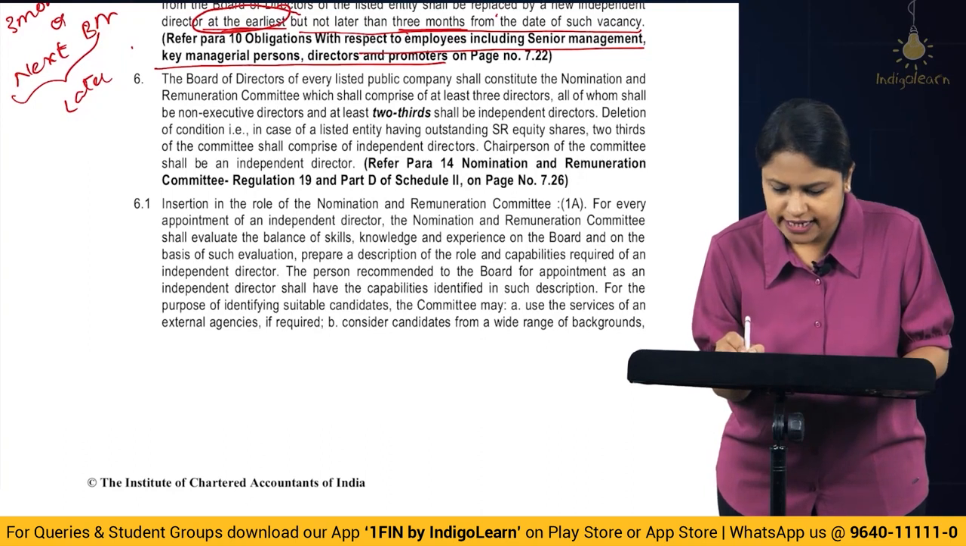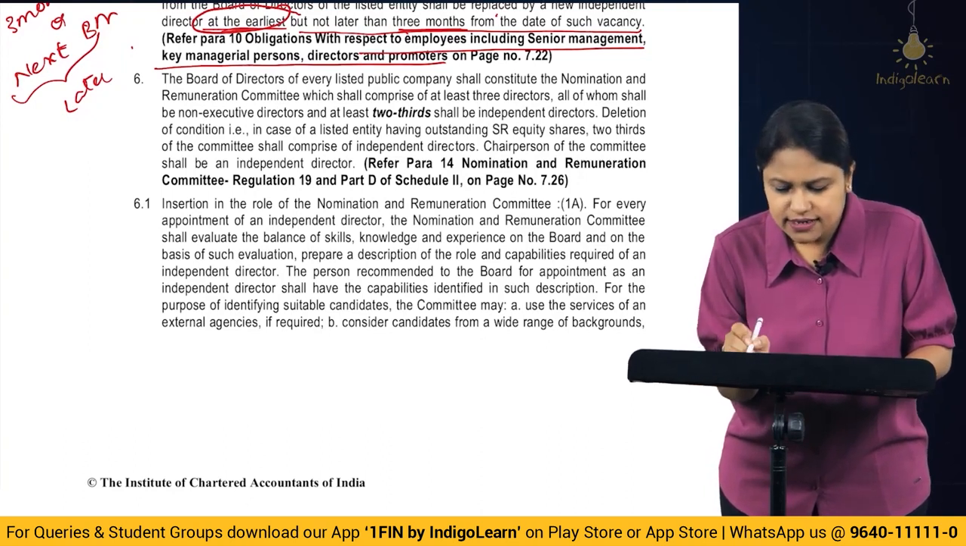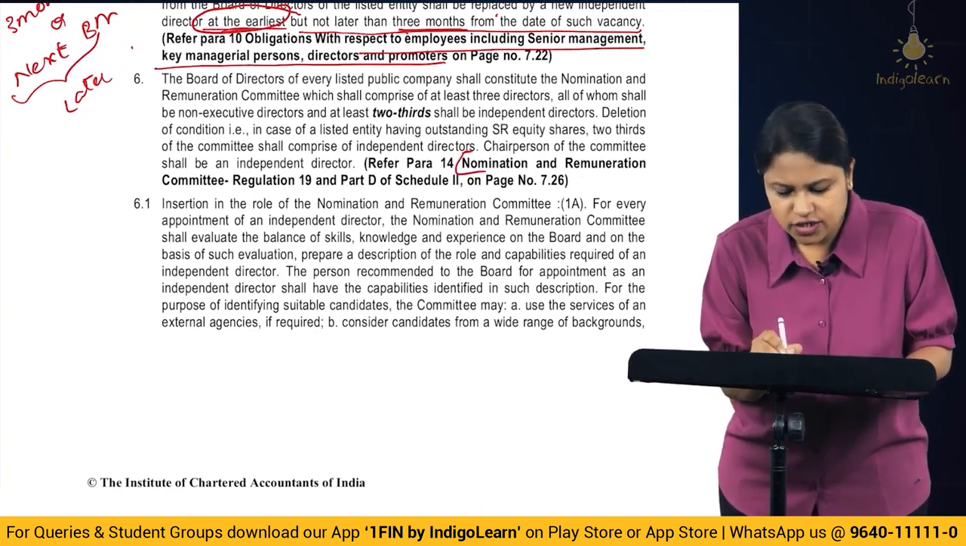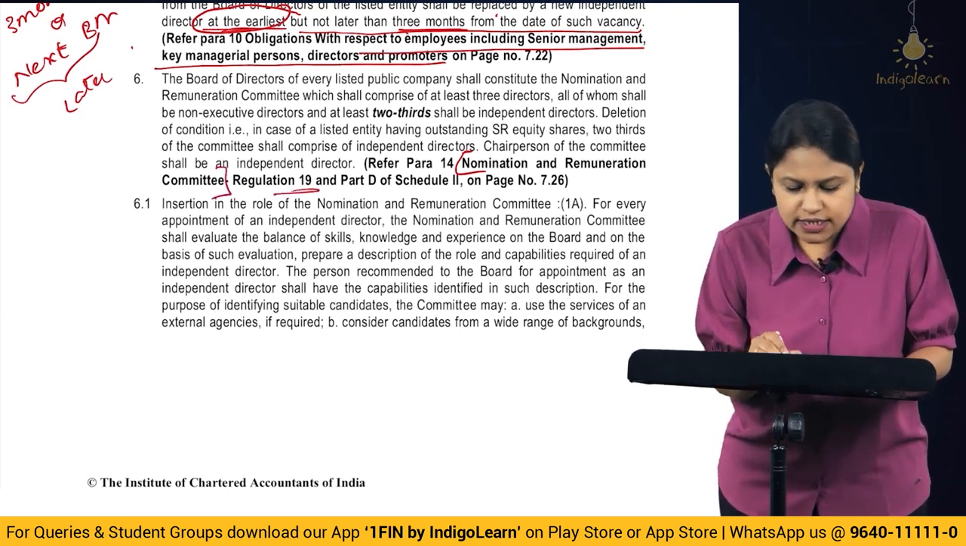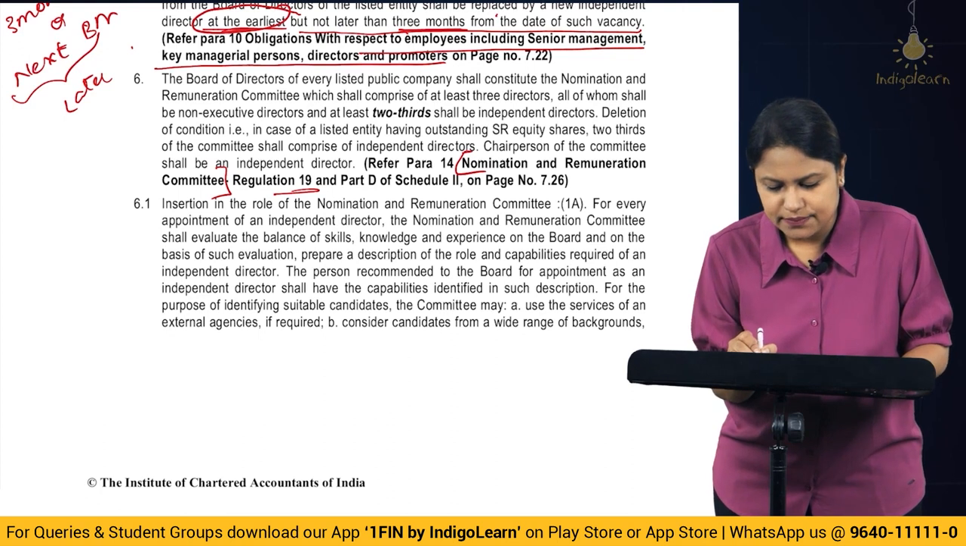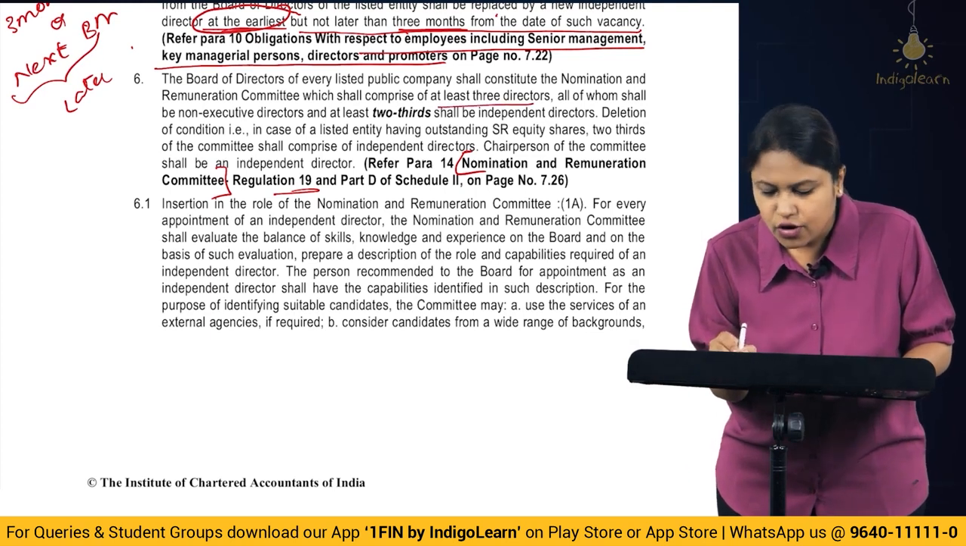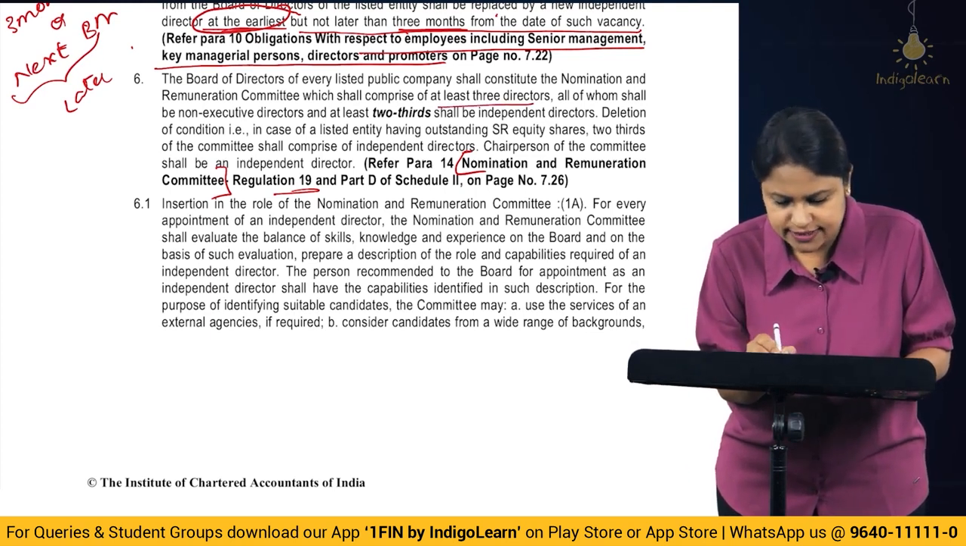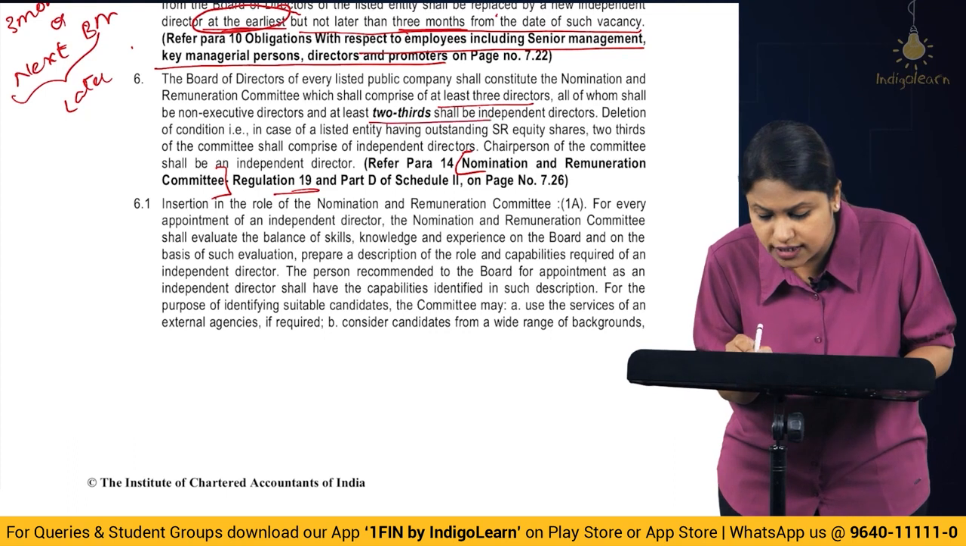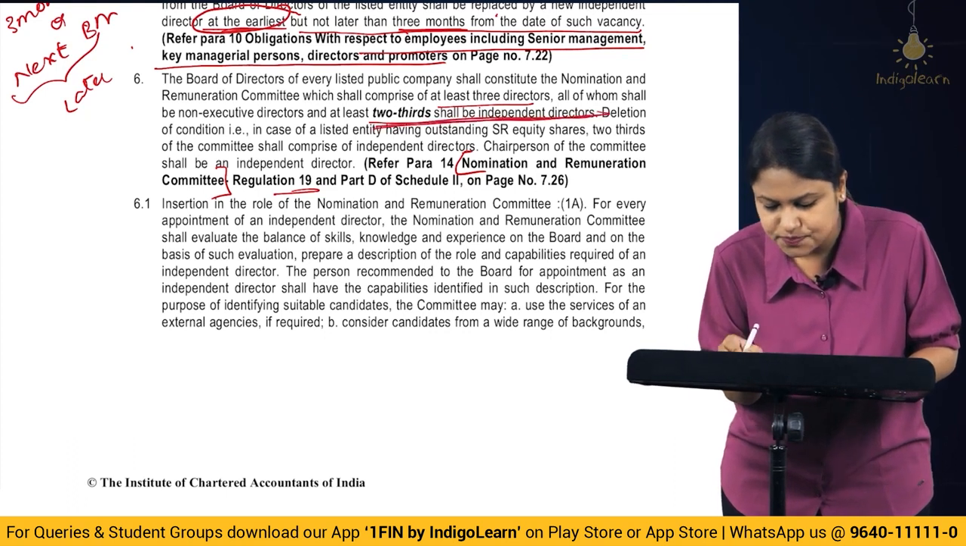Then, sixth, they talk about the NRC. Okay. Here in NRC also they talk about the composition only, that is regulation 19. The board of directors of every listed public company shall constitute NRC, which shall comprise of at least 3 directors, that remains the same, all of whom shall be non-executive directors, and at least 2/3 shall be independent directors.